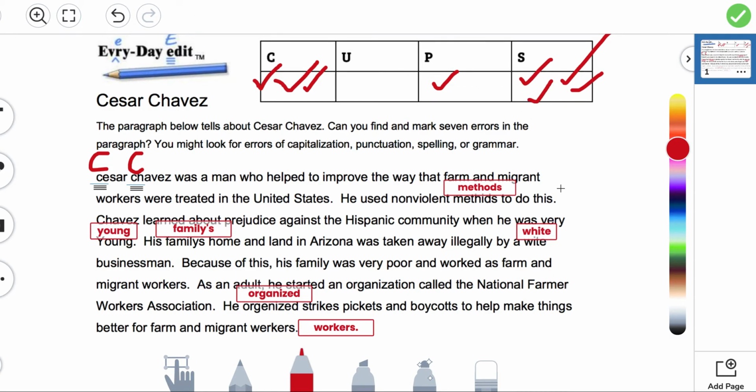There. 4, 5, 6, 7, 8. And there is one more error. There's actually 9.